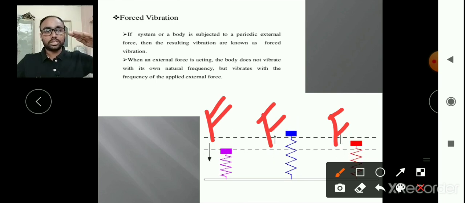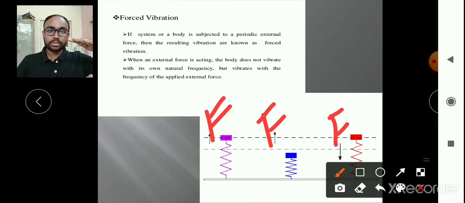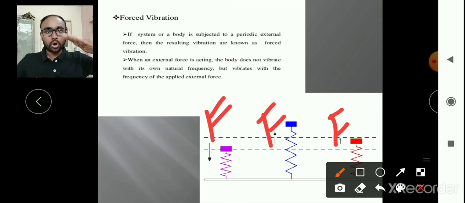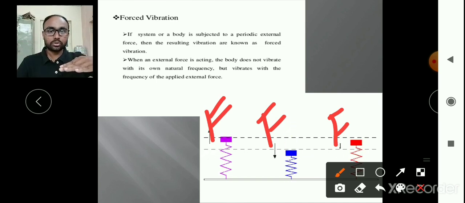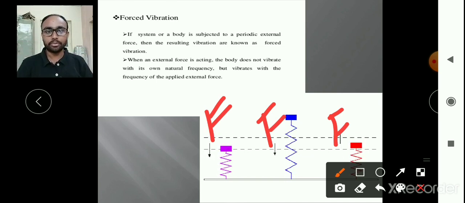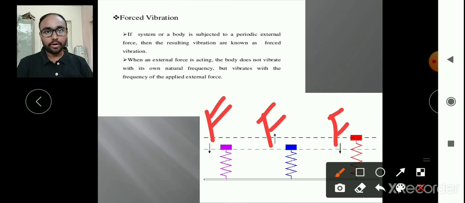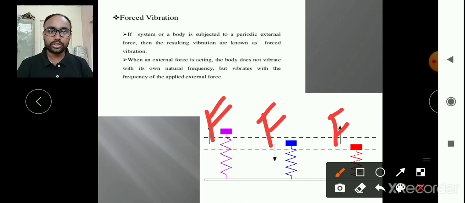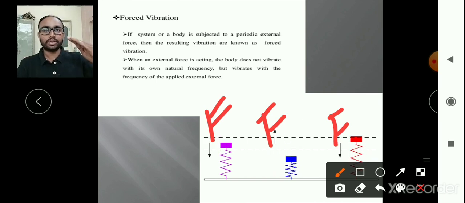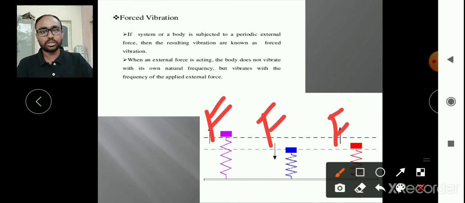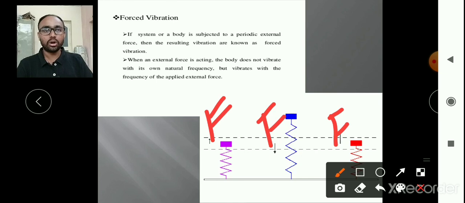That means when the system is oscillating, within that time you can also give some jerk to the block. If we give the jerk, that will be the force in the downward direction, which increases the amplitude, or helps the system to continue its vibration. That's why we call such vibration forced vibration when we apply a downward force corresponding to this system. Not necessarily should you apply a downward or upward force.